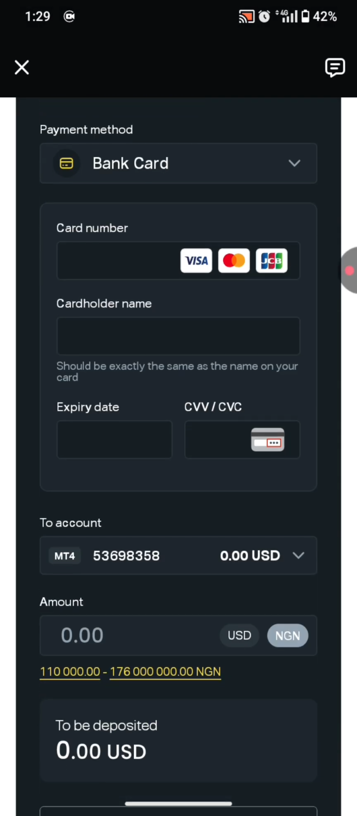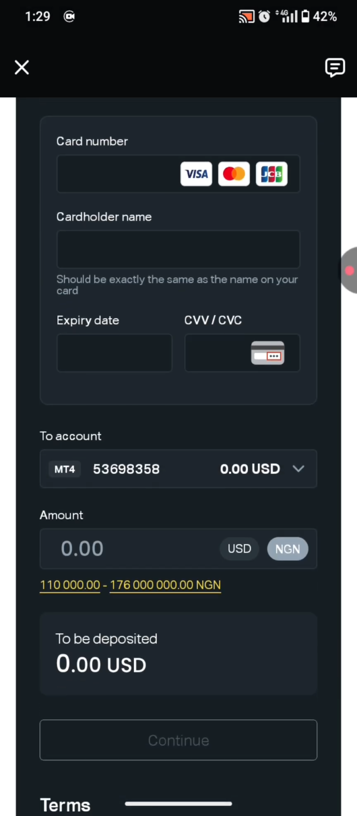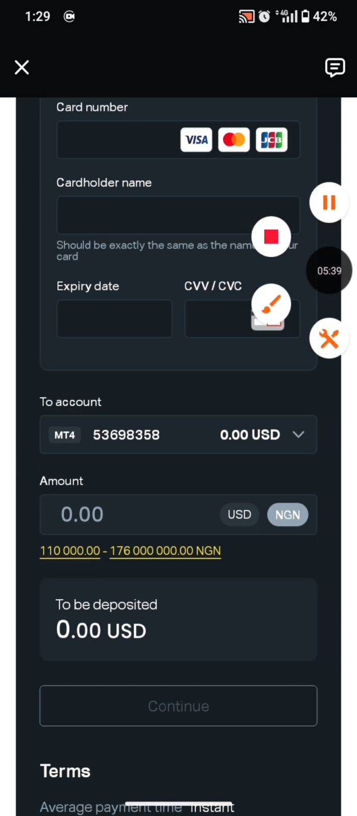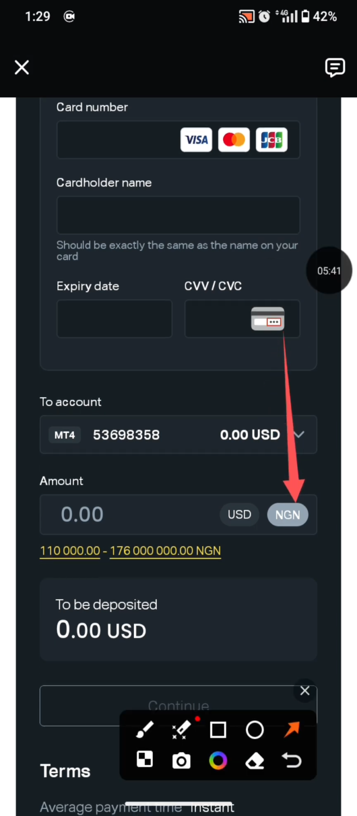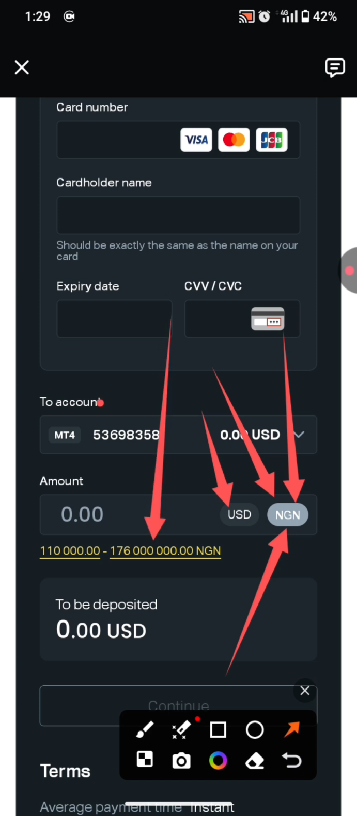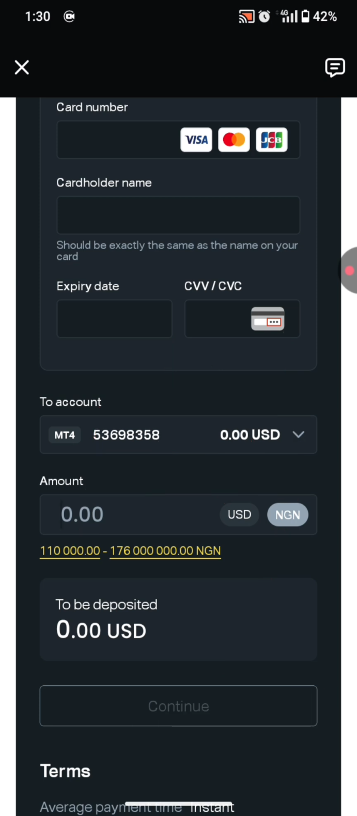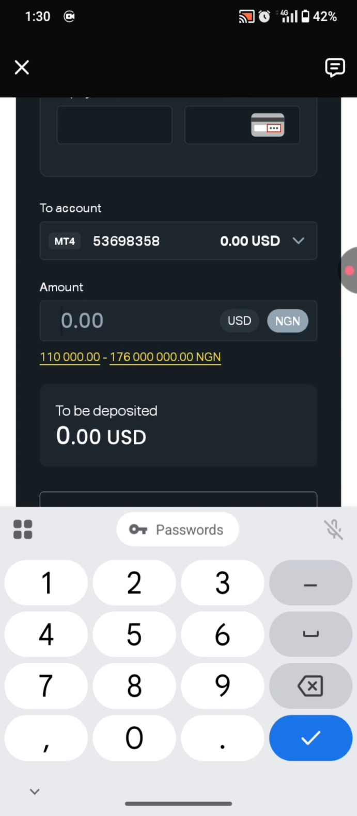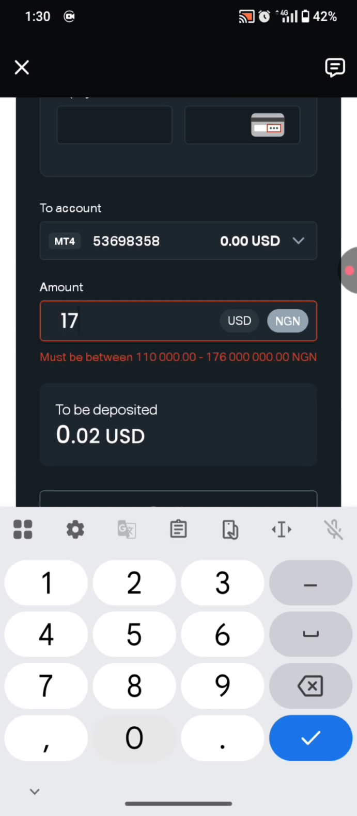So let's go ahead and click on the bank card. Now, another thing you will know when your account is activated is that this is going to be showing in your local currency as well. Just like mine is showing in Nigerian naira, this will stop showing in euro, it will start showing in your local currency, while the USD will remain constant. Also, the limit of the amount you can deposit will also be showing in your local currency. So guys, let's go ahead and enter the amount which I deposited today, so we can check the rate at which I funded.